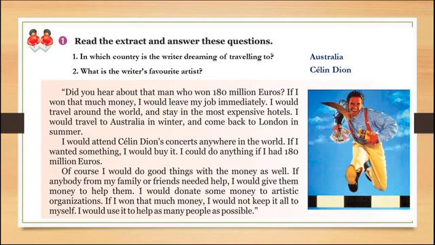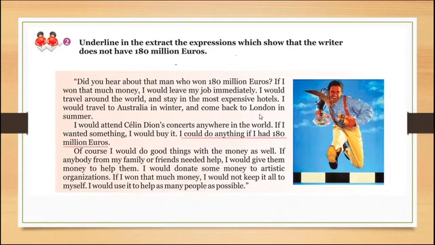Now we'll move to task number 2. You have to underline in the extract the expressions which show that the writer does not have 180 million euros. So let's together identify the answers. If I won that much money, I would leave my job immediately. I would travel around the world and stay in the most expensive hotels. I would travel to Australia in winter.